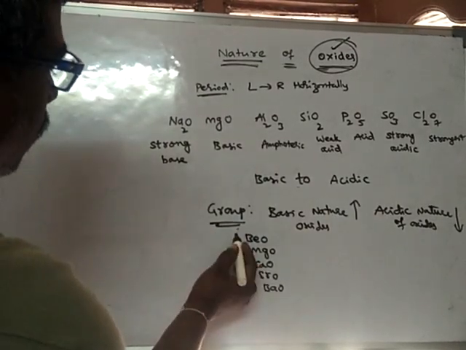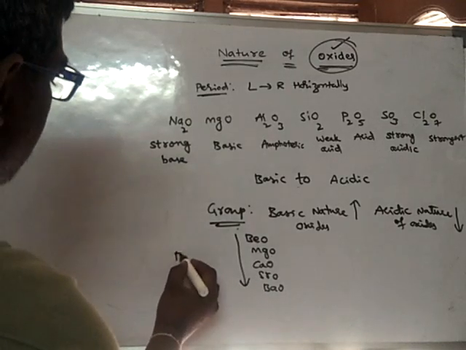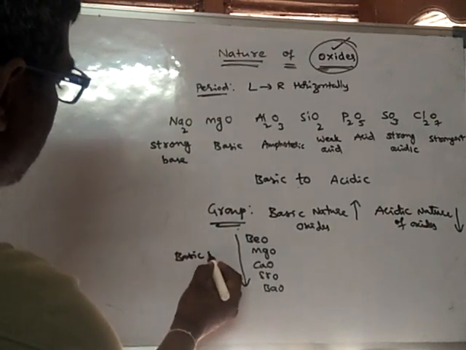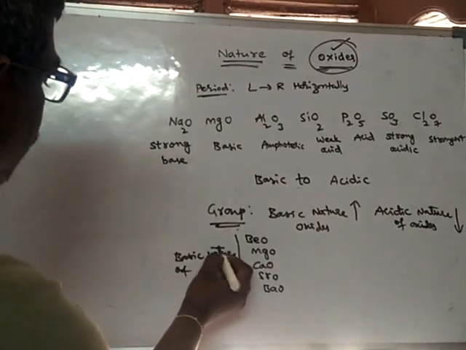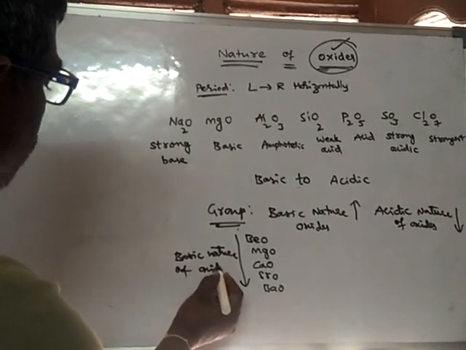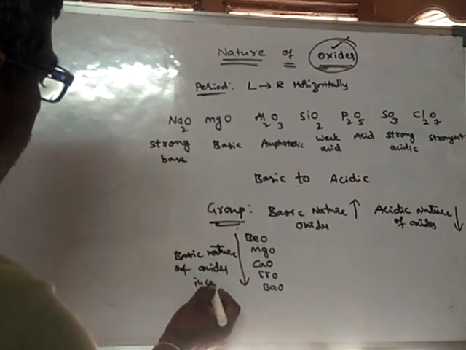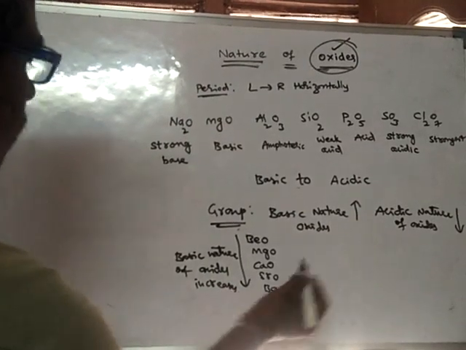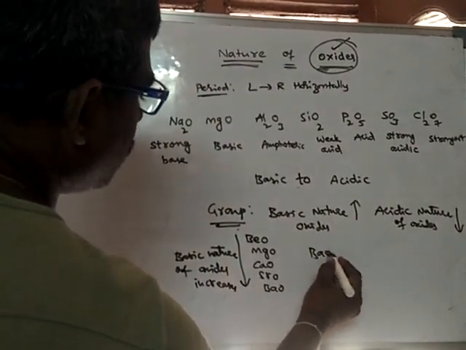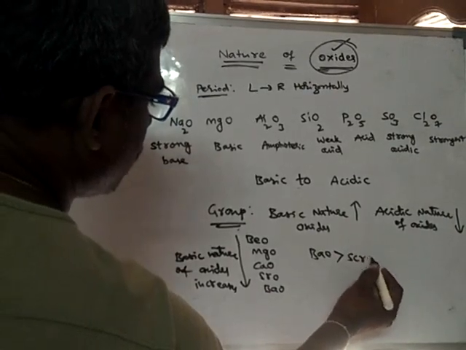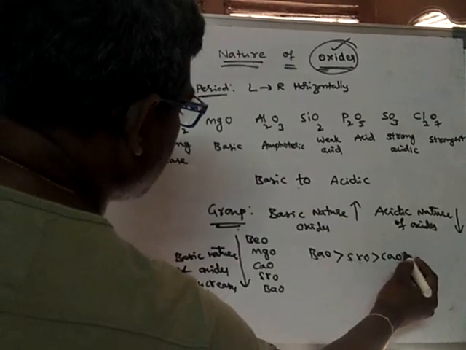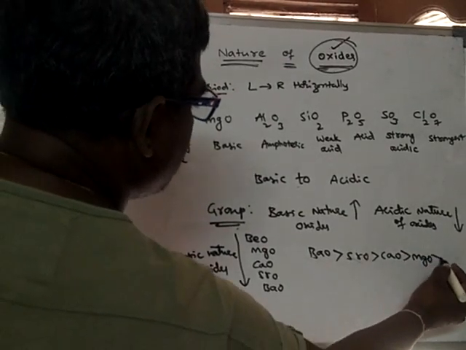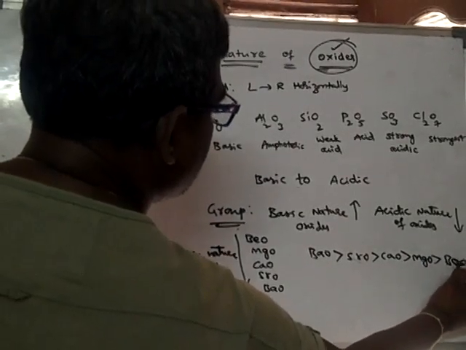As we move down, the basic nature of oxides increases. That means barium oxide is more basic than strontium oxide, more basic than calcium oxide, and more basic than magnesium oxide and beryllium oxide.